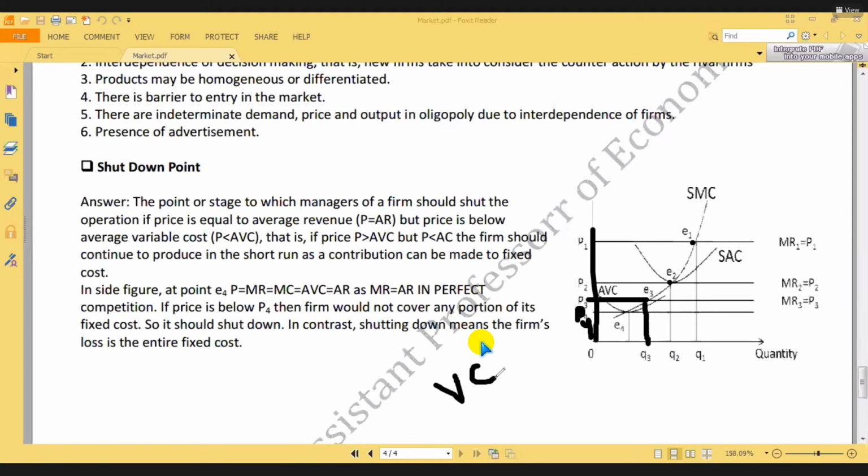However, why are you stopping your production? Because it is not possible to cover your variable cost. So what is the final line? Shutting down means the farm's loss is the entire fixed cost. Why? Because the farm is not producing anything, it has no income, so it cannot compensate the fixed cost.